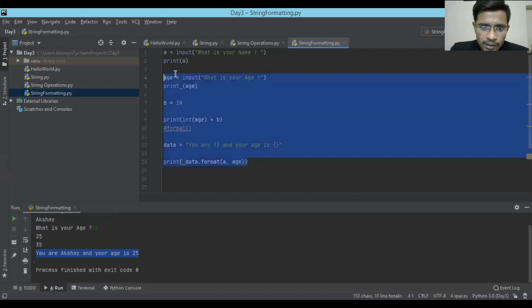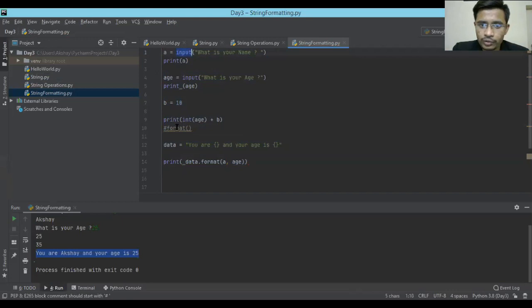With this, I guess we covered a lot of things. We learned how to take inputs. We learned how to give comments. We learned multiple string operations. We learned how to concatenate strings. We learned how to format a string. And now it's your turn to do the introductory part, which you have to post later in the group. It will basically be about yourself.